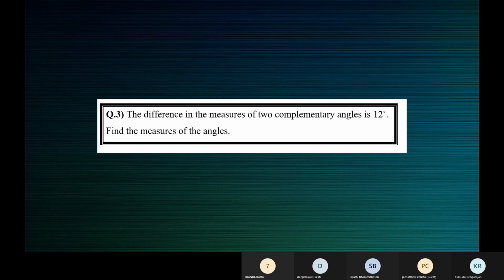If the smaller angle is x degrees, what will be the measure of the larger angle? We know the difference is 12. You are x years old. So what will be the age of your elder friend, if the difference between your ages is 12 years?